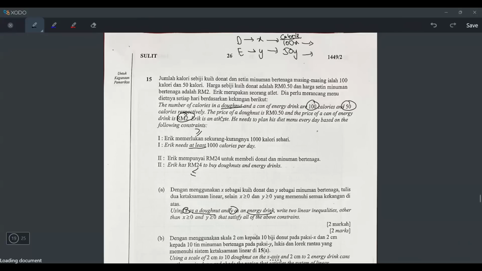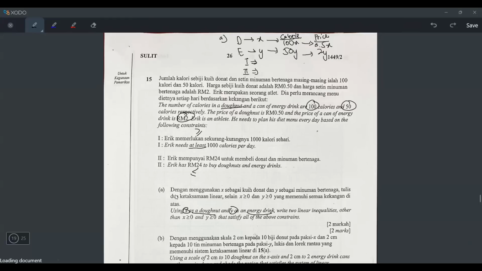And then arrow again, they mentioned about price, right? One donut price is 50 cents, but there's X amount of donut, so the total price is 0.5X. And then energy drink is 2, so 2Y. And then Eric is an athlete, blah, blah, blah. Okay, so now I can do question A. So for question A, I'll write here, first inequality and then second inequality.